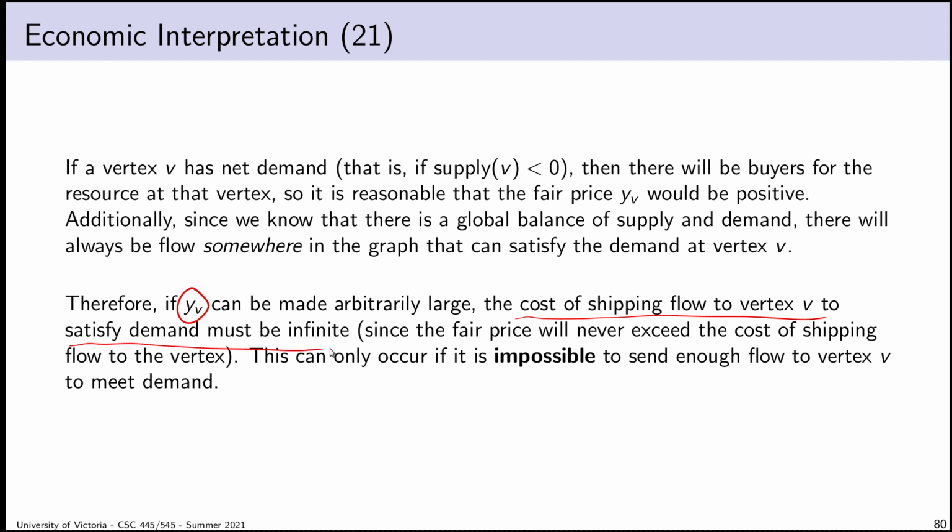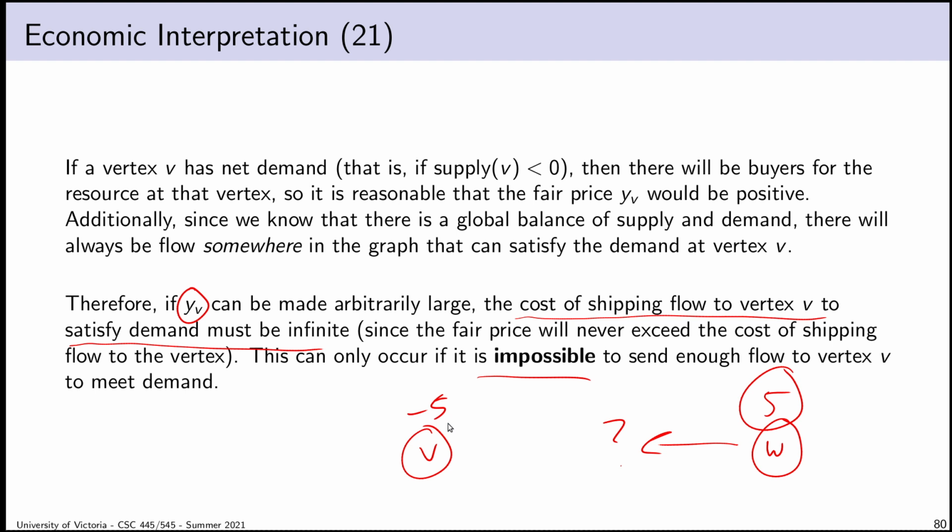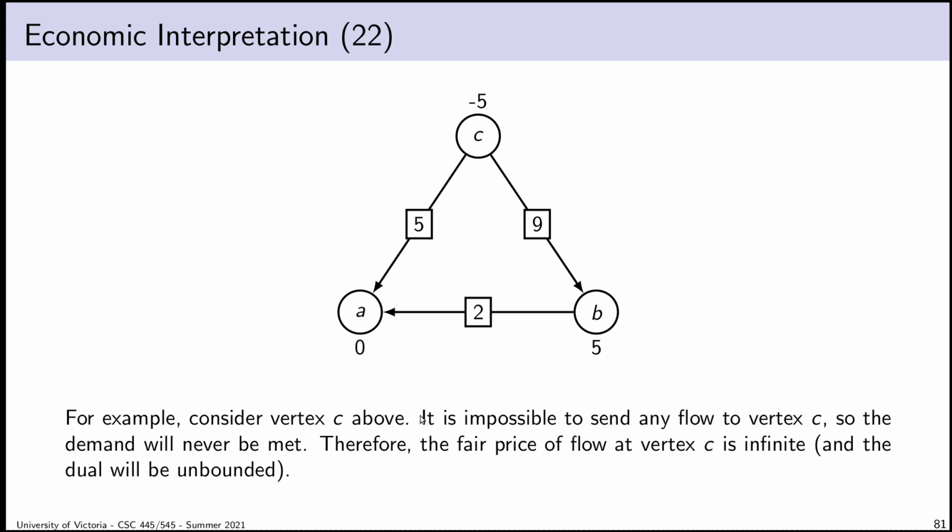Well, we know there is enough flow to satisfy demand. So why would it become impossible to ship in the flow? Well, the only reason is, I guess, if I simply can't bring it in. The flow might be somewhere else in the network, but for whatever reason, vertex V, here's vertex W, I just can't reach vertex V from vertex W. There is no way of sending flow to vertex V. Even though the flow exists, there's no way of meeting that demand. Under those circumstances, if there are buyers in vertex V that want flow and they'll pay whatever fair price exists, if there's no way to get the flow, the price will become infinite.